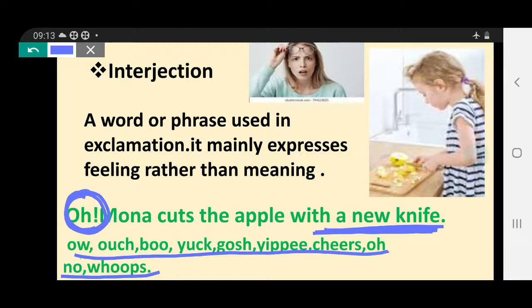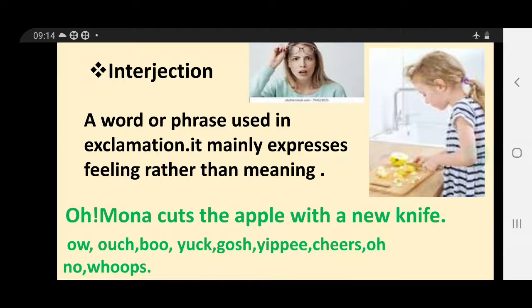Look at here: ow, ouch, boo, yuck, gosh, yippee, cheers, oh, oh no, oops. These are the words we use as interjections to make the sentence exclamatory.